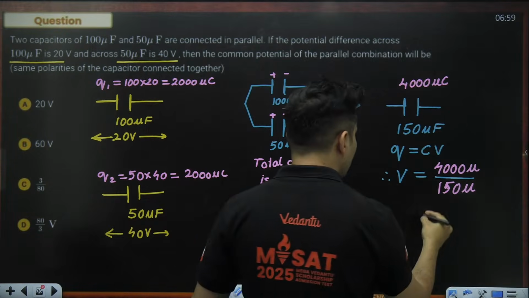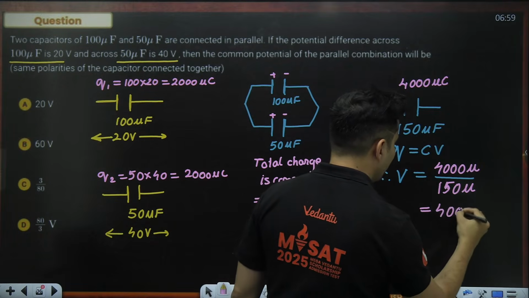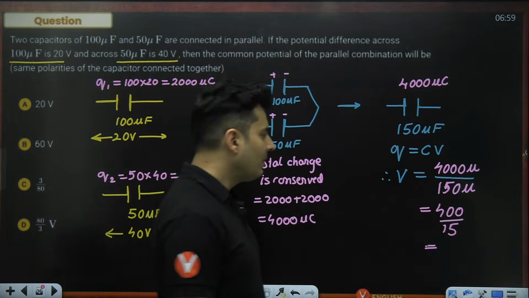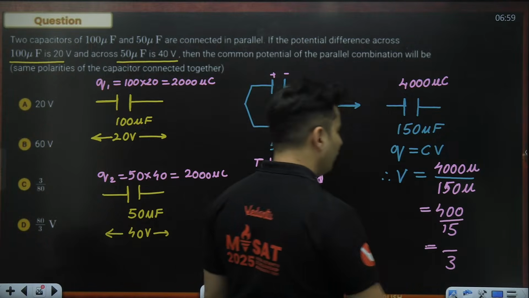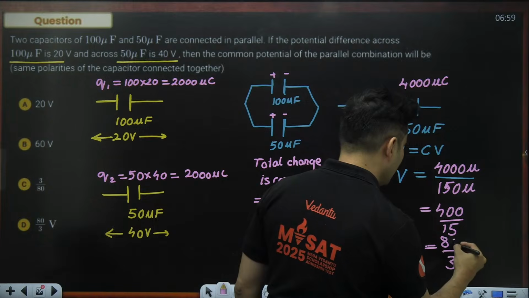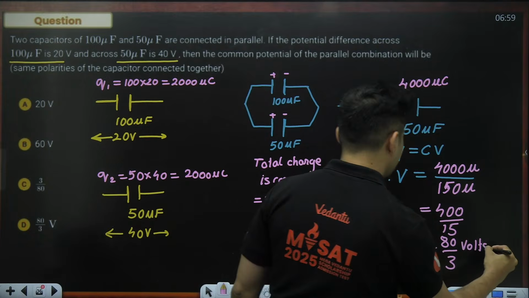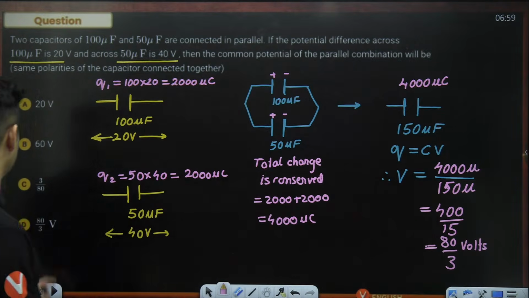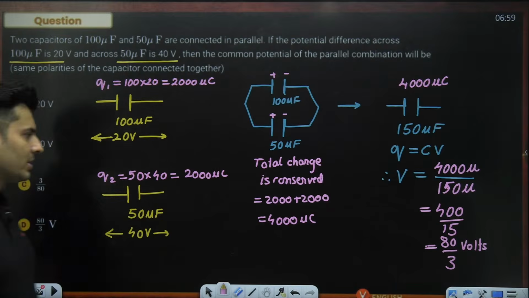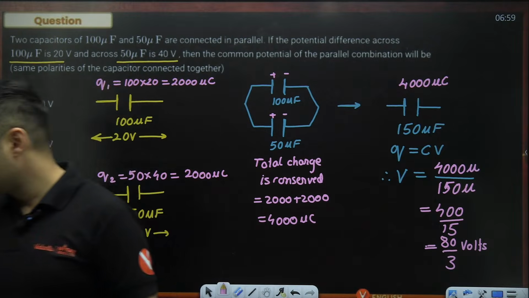Micro will cancel, a zero will cancel. So it will become 400 divided by 15. 15 by 5 is 3, 400 divided by 5 is 80. So it will be 80 by 3 volts, which is your D option. Absolutely correct. What a brilliant question, guys.